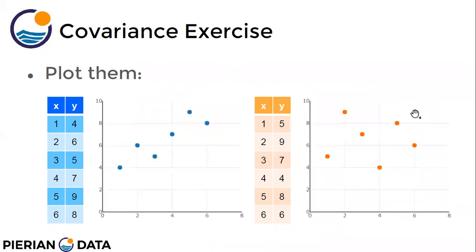So let's plot them. The blue ones look like this if I do a scatter plot, this thing is called a scatter plot, and the orange one looks like this when I do a scatter plot. Okay, the values are distributed.